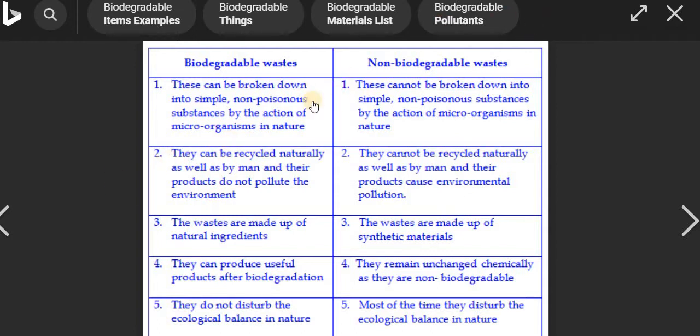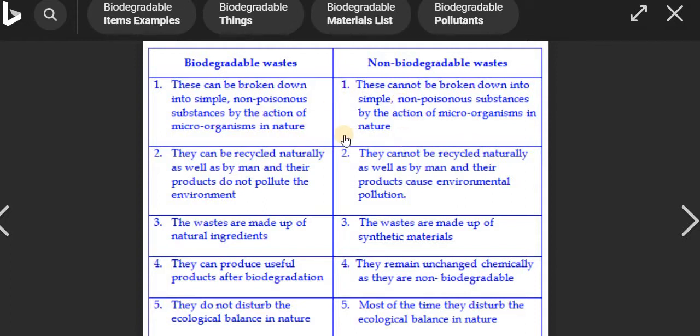Biodegradable waste and non-biodegradable waste. As we know, biodegradable substance or waste can be broken down into simple, non-poisonous substances by the action of microorganisms in nature, meaning it is naturally decomposed by decomposers like fungi, bacteria, etc. But non-biodegradable waste cannot be broken down into simple, non-poisonous substances naturally by the action of microorganisms. So this is the first difference.